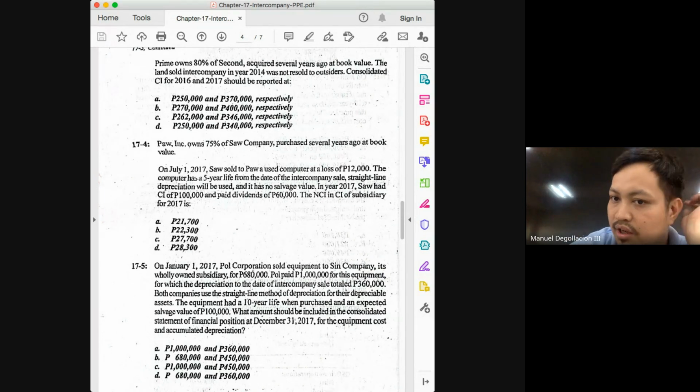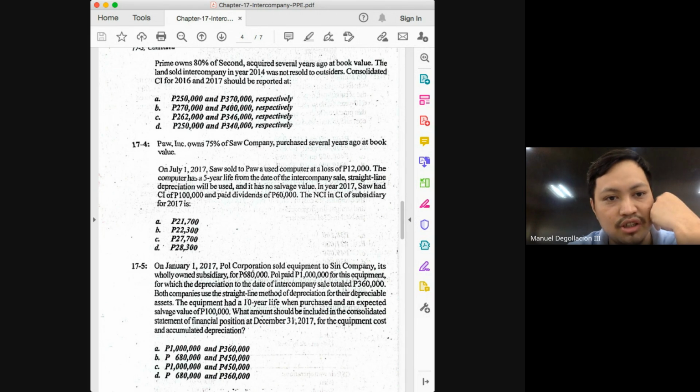Problem 4, class. The question here is how much is the NCI in the income of the subsidiary? Stated differently, how much is the share of the NCI in the income of the subsidiary? So here, parent owns 75% of the subsidiary. On July 1, 2017, subsidiary sold to parent a used computer at a loss of 12,000. The computer has a 5-year life from the date of the intercompany sale. Straight line depreciation will be used, and it has no salvage value. In year 2017, SAW had income of 100,000 and paid dividends of 60,000.